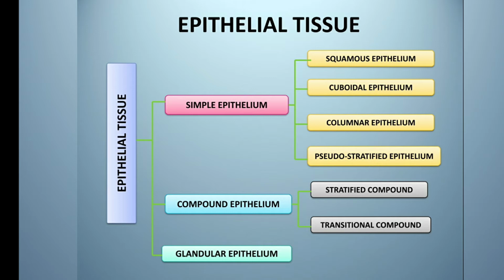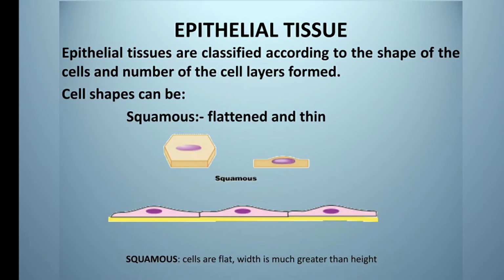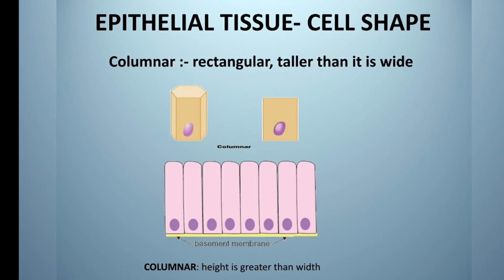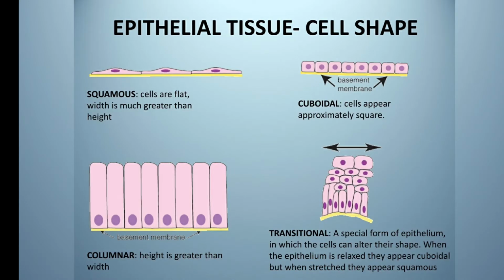Then comes the compound epithelium, which has more than one layer of cells, and these are of two types: stratified compound and transitional compound. Now let's see what shapes the epithelial cells possess. These are squamous, which appears flat and thin, and this one is cuboidal. It seems boxy or cubical, and it is as wide as it is tall. Then comes the columnar, which is rectangular, and it appears taller than wide.